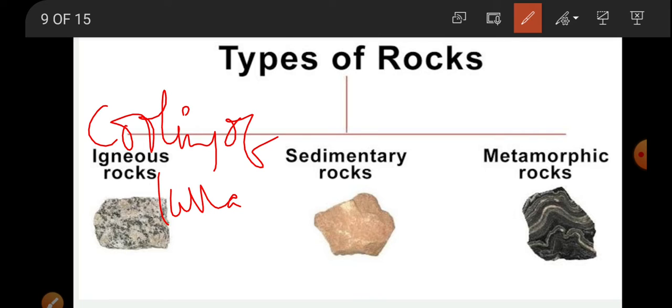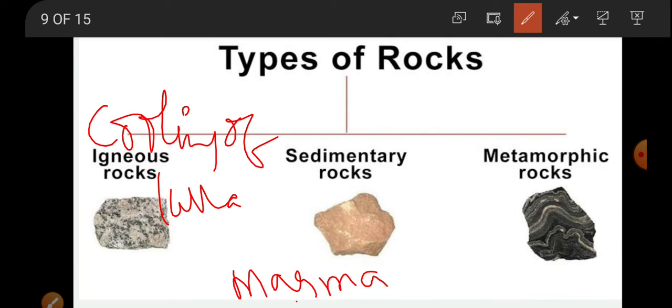Lava is a molten liquid that comes out by volcanic eruption and flows on the surface of the earth. When that molten liquid is present inside the volcano, near the earth's crust region, or inside the ocean bed region, such molten rock we call magma.